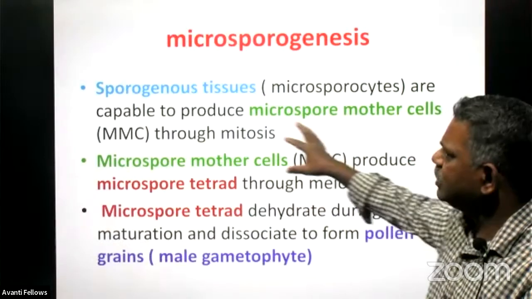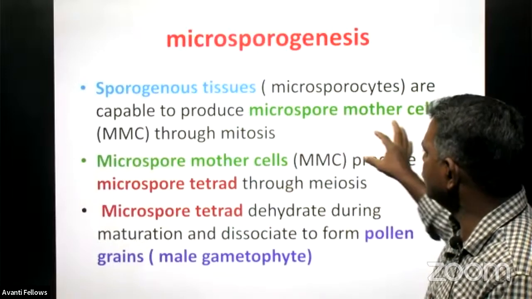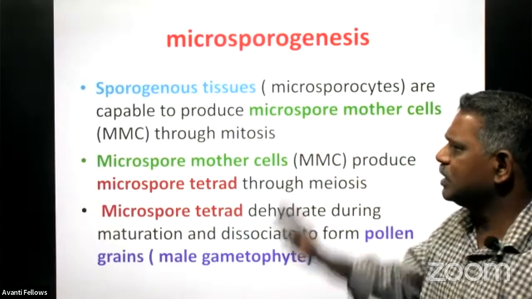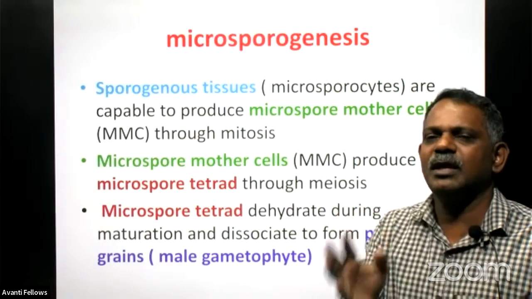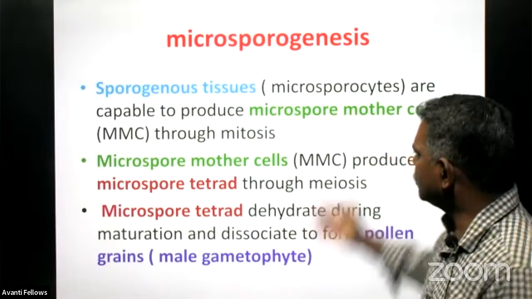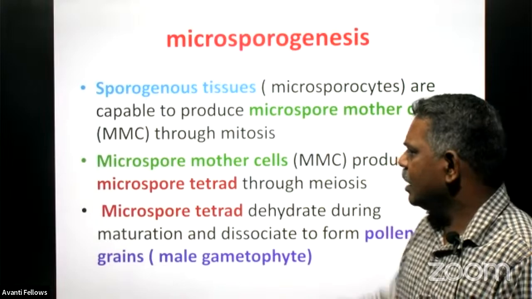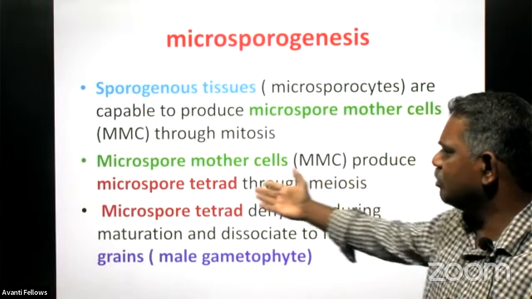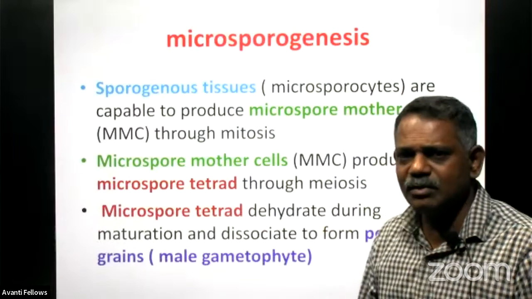And actually, the sporogenous tissues present in the anther produce the microspore mother cell simply through mitosis. Mitosis means the equational division only. So naturally, the microspore mother cell will also be a diploid cell. And the microspore mother cell produces a microspore tetrad through another type of division. We call it what?